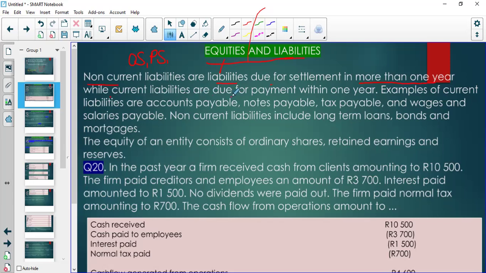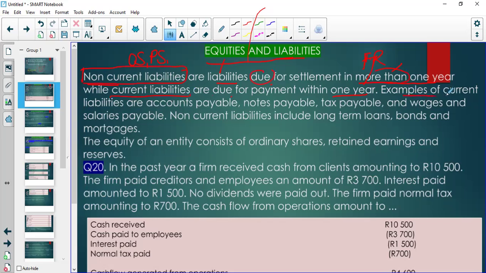While current liabilities are due for payment within 1 year from the financial reporting date. Remember, when you do your financial statements, it's for the year ended 31 December or the year ended 31 March. So from that date, if something is due for payment after more than 1 year, then it's a non-current liability. And if something is due within 12 months from the reporting date, then it's a current liability.